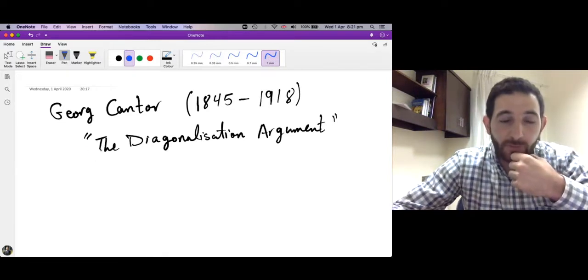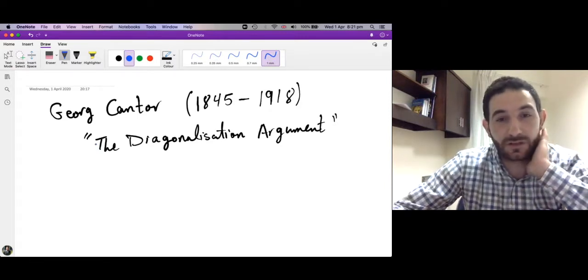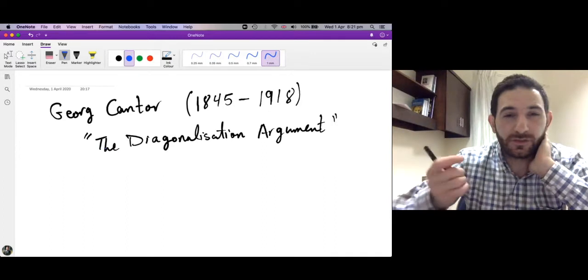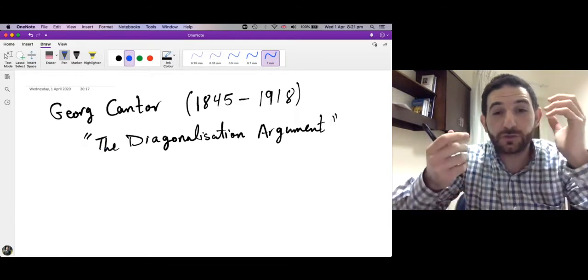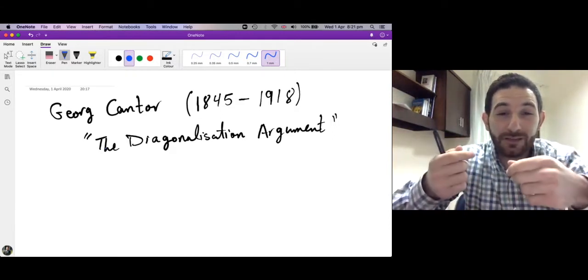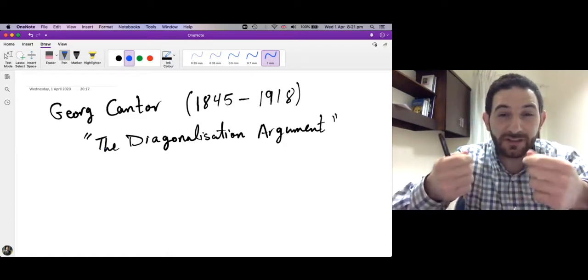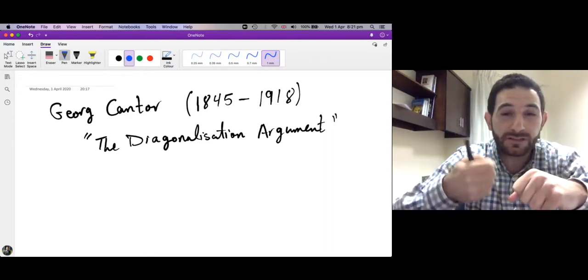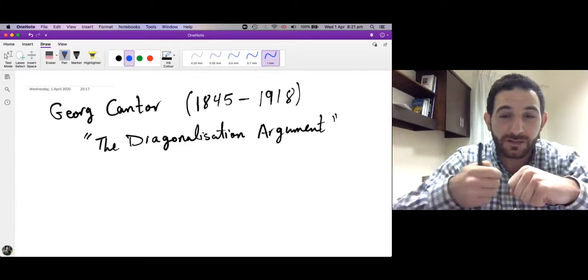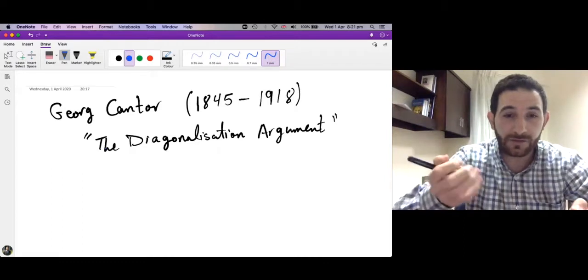In this session we want to see the very first example of a set which is not countable. What does it mean to be not countable? It means it's not finite, so it's an infinite set, and moreover it's too big to list its elements. Its infinity size is bigger than the size of the natural numbers. We cannot list the elements of an uncountable set. We cannot have a bijection between the natural numbers and an uncountable set.